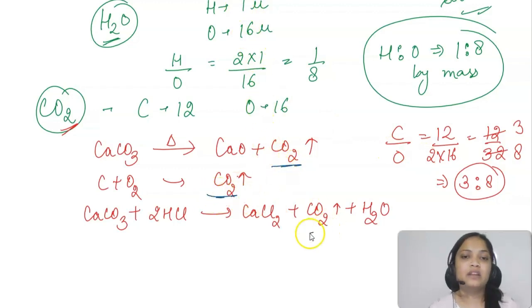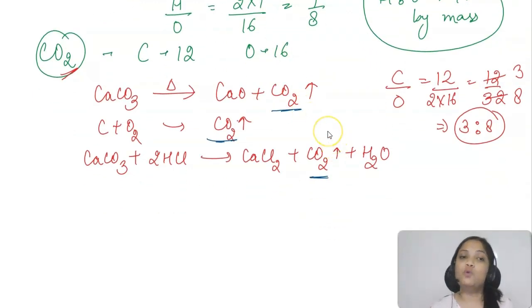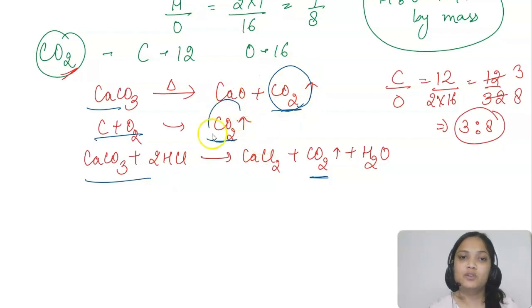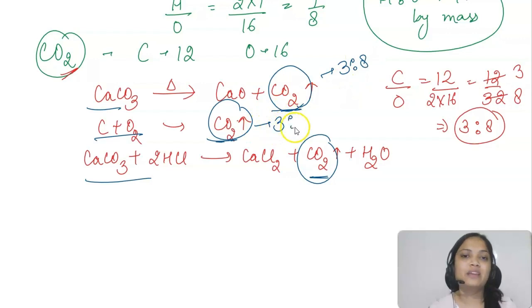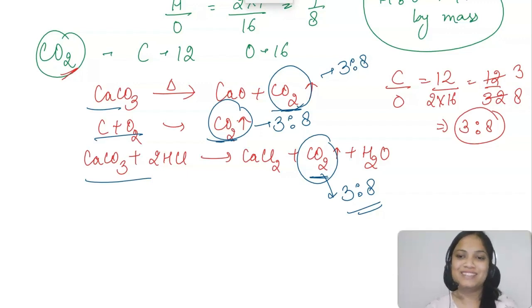In carbon dioxide the ratio is 3:8. Is it going to change for these different reactions? It's going to be different for different reactions, because the source of production of carbon dioxide is different, no? But that's not going to be the case, class, because whatever the source of production is, we are getting CO2. In all of these CO2, the ratio of carbon and oxygen combining by mass is 3:8. So that is not going to change. So that's what the law of definite proportions is. I hope everybody has understood that.